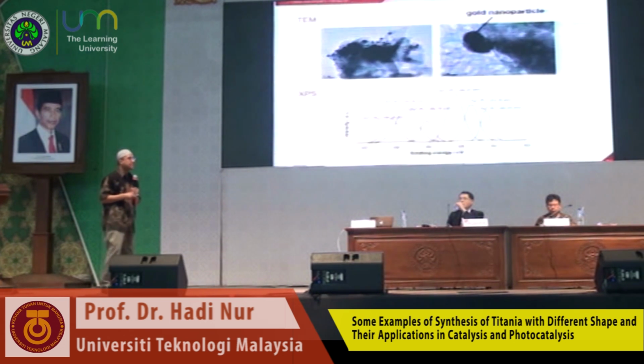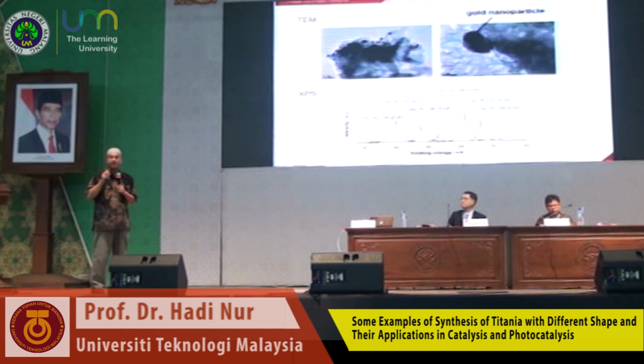Because when we check in the XPS, we know that the most active species for the gold with the silver is silver 0. But from the XPS we can see that the amount of silver 0 is not much.